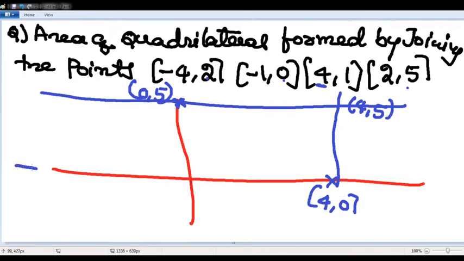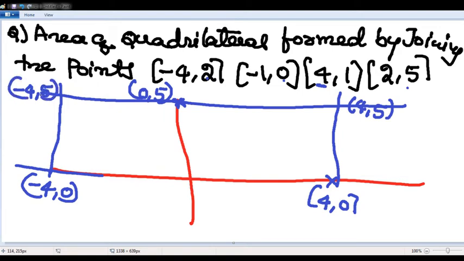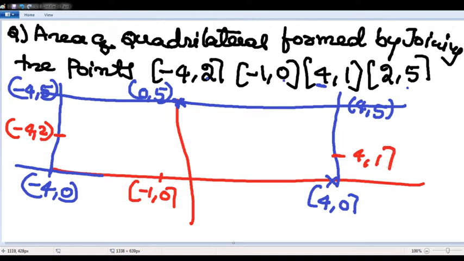Next, what is the minimum x value? This is (-4, 0). If I drop a perpendicular, it will be (-4, 5). Now we will locate the points. The first point is (-4, 2), which will be here. (-1, 0) will be here. (4, 1) is 1 unit above (4, 0). (2, 5) is 2 units to the right of (0, 5).